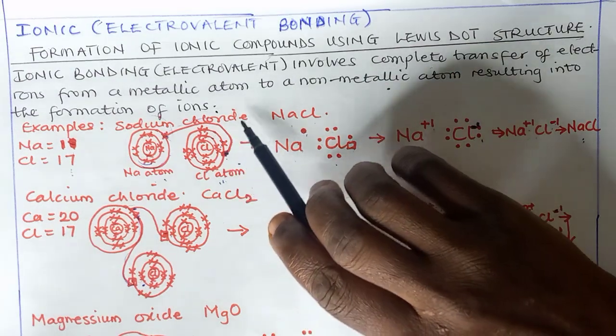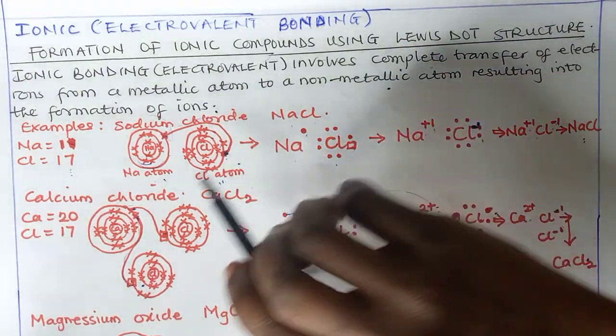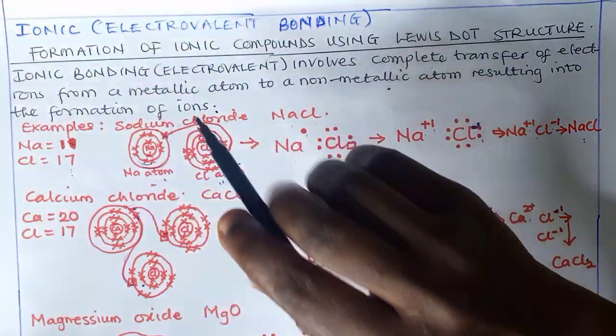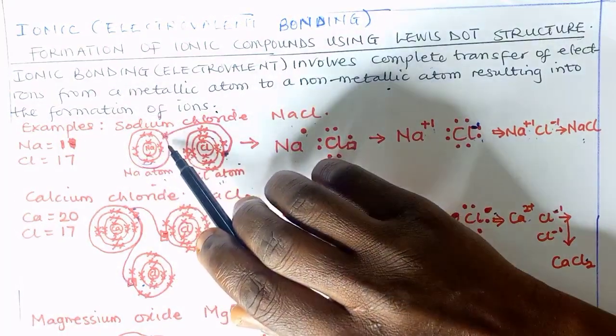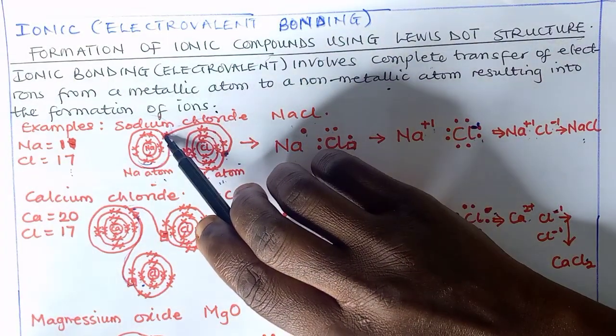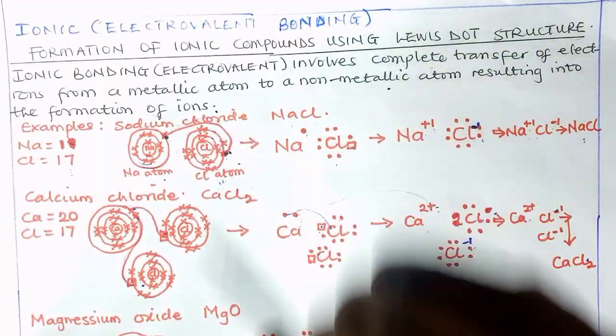In ionic bonding, a metallic element is an element that has 1 or 2 or 3 valence electrons at the outermost shell. The meaning of valence electron is the electron at the outermost shell, and bonding takes place between valence electrons of different elements. That's the last shell of different elements.